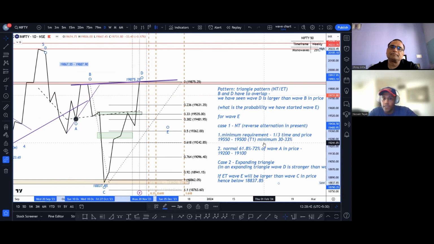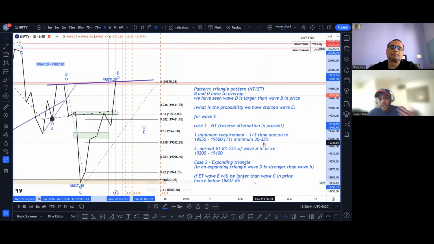Yes. इतना तो आना ही चाहिए. अगर हम बोले कि नॉर्मल E leg in a neutral triangle कितना होना चाहिए, it should be around 61% to 72%, which is in the vicinity of 19,200 to 19,100. Yes. ठीक है. और हम अगर why we have taken case 1 and case 2, because